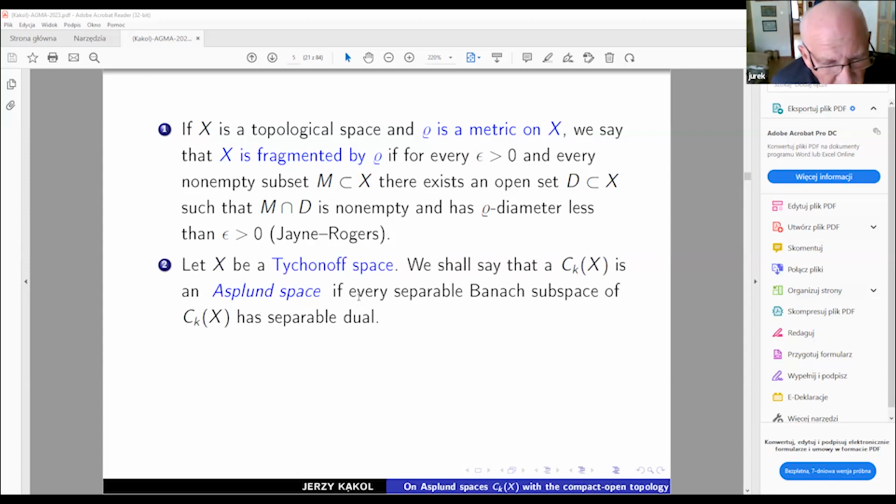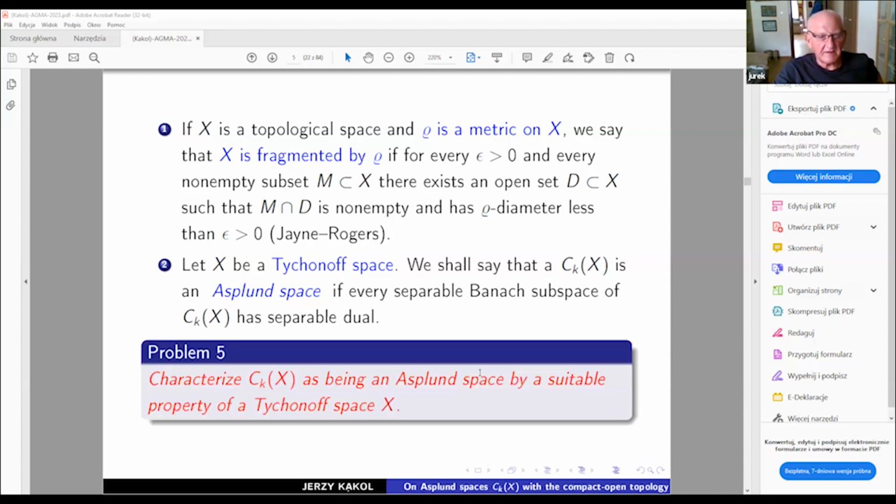Okay, so now the main topic of my talk is related to the question I'm going to announce here: characterize spaces of continuous functions on a Tikhonov space. This is the most general situation, when this space is endowed with the compact open topology. So the question is, when is this space an Asplund space, in terms of a suitable property of a Tikhonov space X?